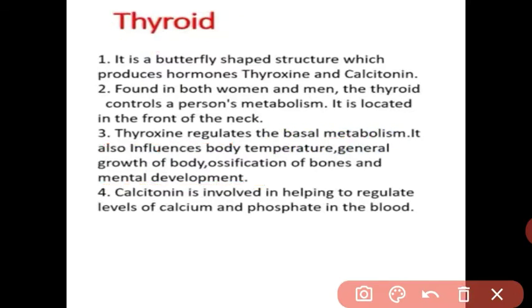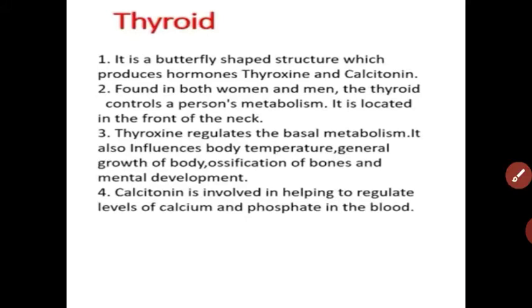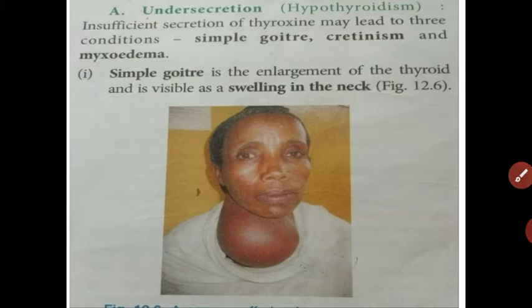The thyroxine hormone is secreted by the thyroid gland, and it regulates the basal metabolism in our body. See, student, I told you, if any hormone has hyposecretion or hypersecretion, both lead to problems in our body. If the thyroxine hormone is oversecreted, it is hypersecretion, and it leads to some disease or condition. If it is less secreted, that is hyposecretion.